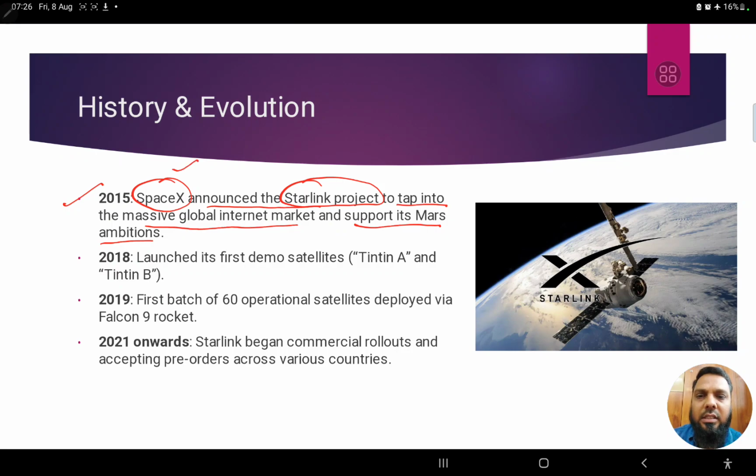So SpaceX and Starlink, both of these projects are going to help him in his Mars ambitions. So that's the aim, that's the fundamental goal. Right, in 2018, we see he launched the first demo satellites, and these demo satellites were named Tintin A and Tintin B. Remember these names because they might be asked in prelims. So Tintin A and Tintin B were the first demo satellites for this particular Starlink project.